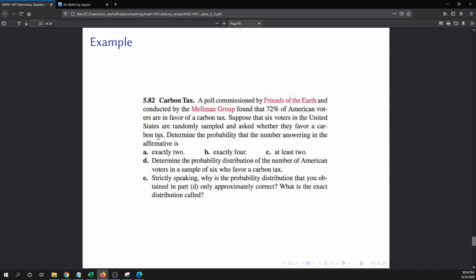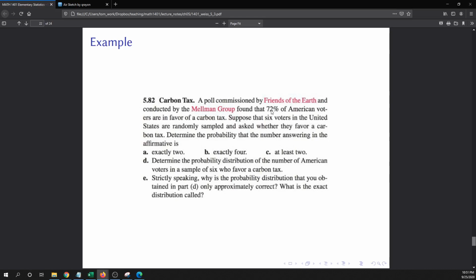And so in this case, a success would be, according to how they word the problem, that they answer yes, they are in favor. Another giveaway is they give us this percentage, which is like a probability: 72% of the American voters are in favor of a carbon tax. So if we go with success meaning a person is in favor, then that's the probability of success.